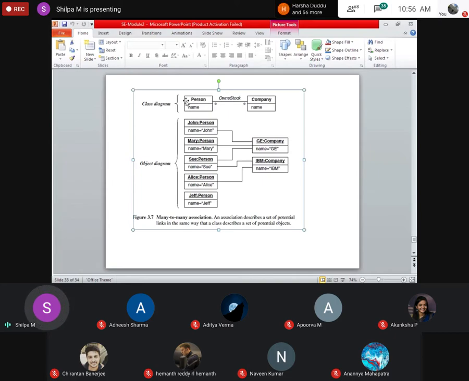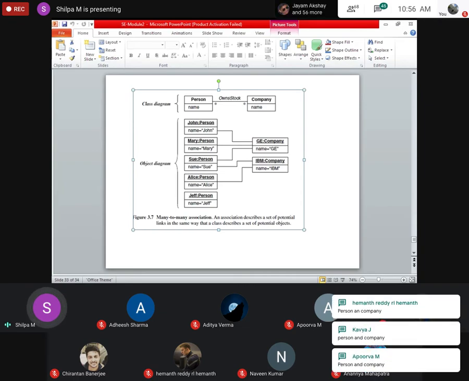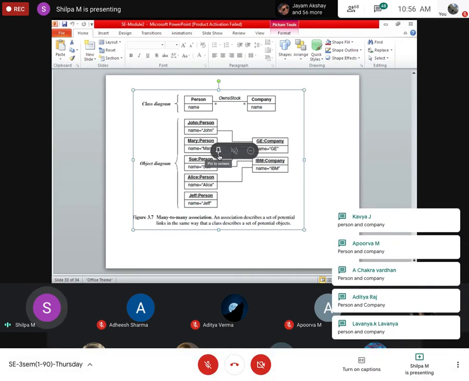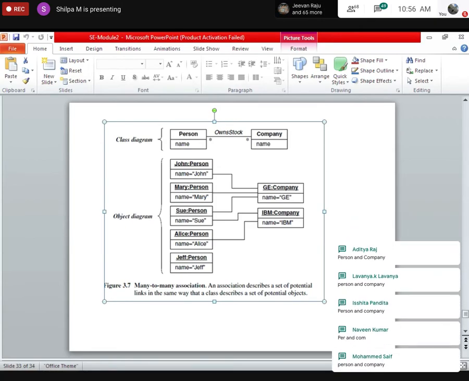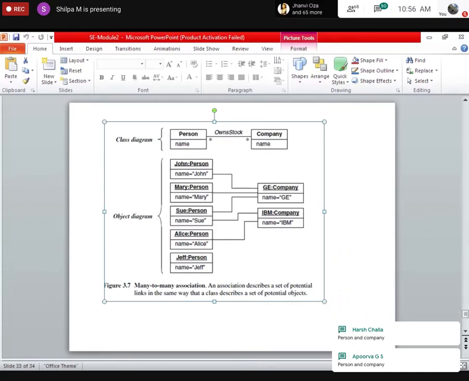I have a class. What are the two classes here? Can someone say in the first thing? What are the two classes which you can identify by seeing this picture? Person and company. So I have a class by name person, and only one attribute is there, that is the name. And there is another class called company. There is only one attribute called name there. So an example of a person is John, and an example of a company object is GE. GE is a company. Similarly, you have so many person objects, each with a name, and company with a name here.